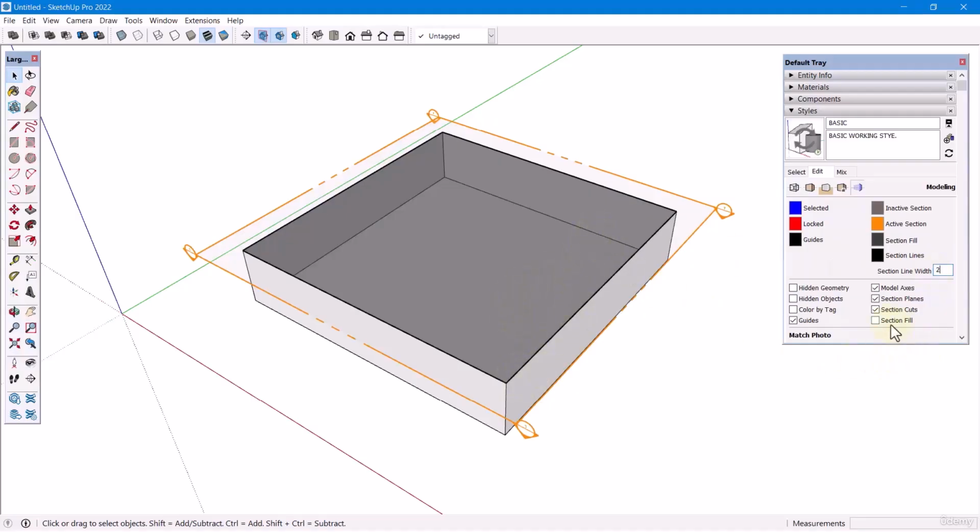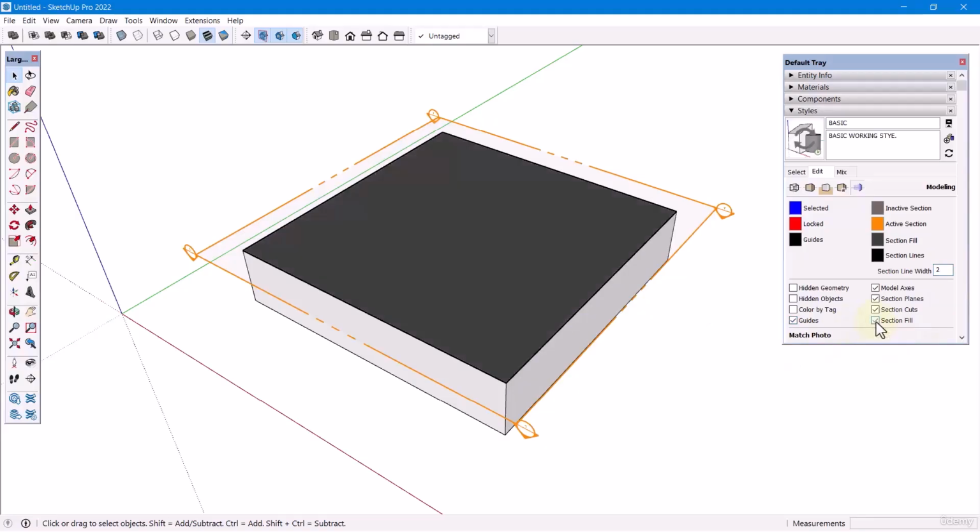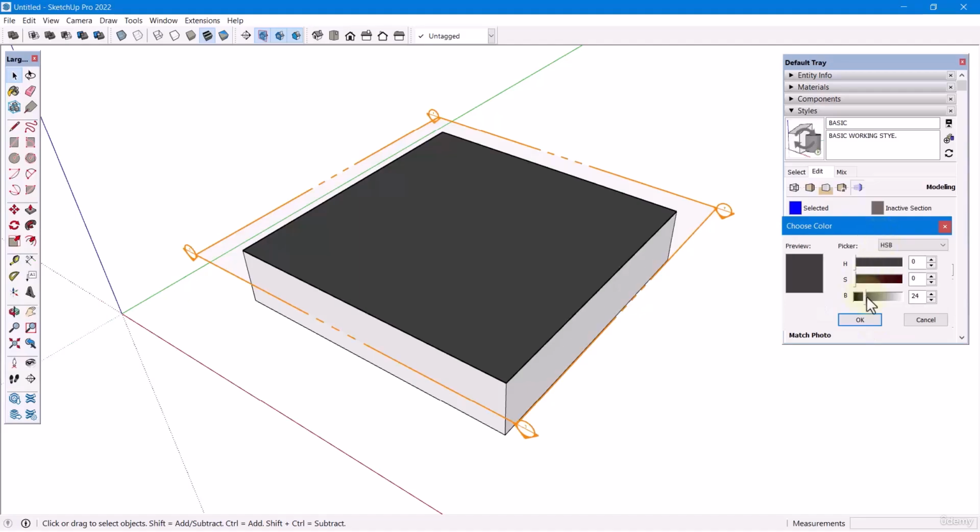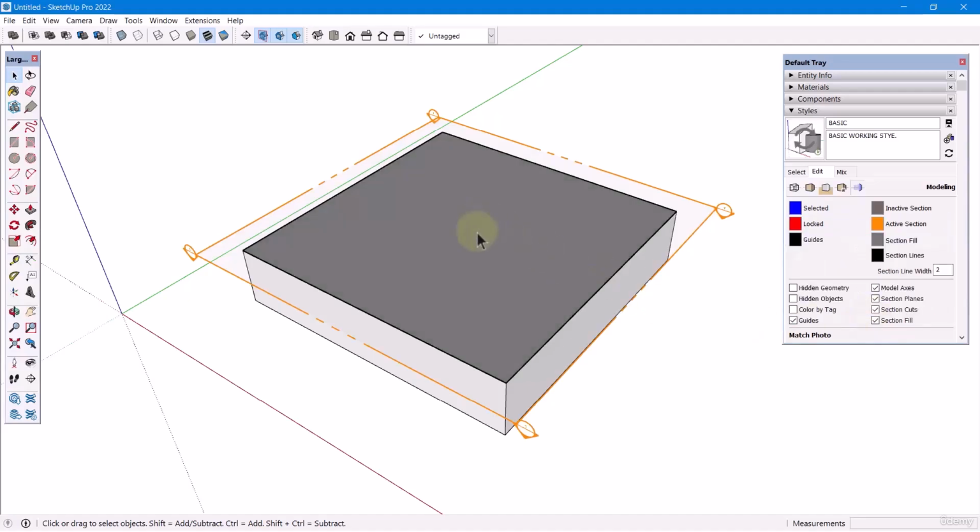Now, enable Section Fill and set the color to 0045. And disable Section Planes. In the future, we'll have quick access to section tools through the toolbar here instead.